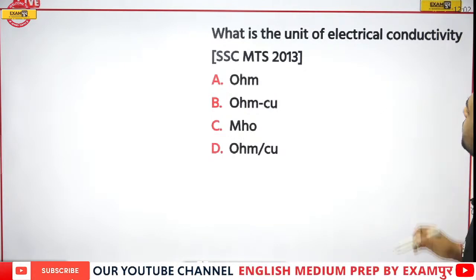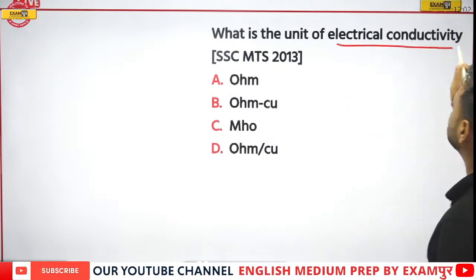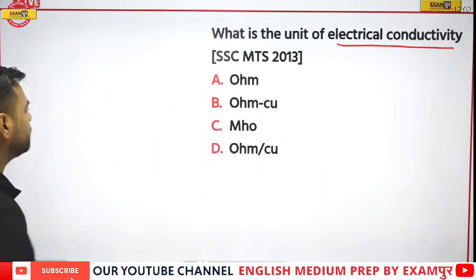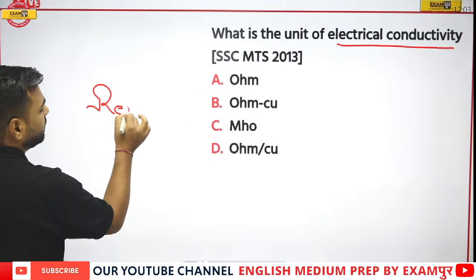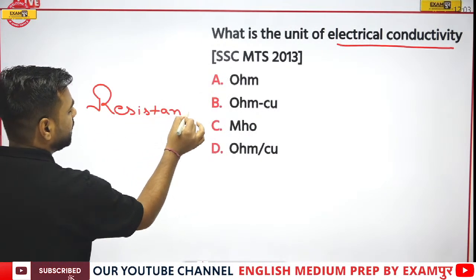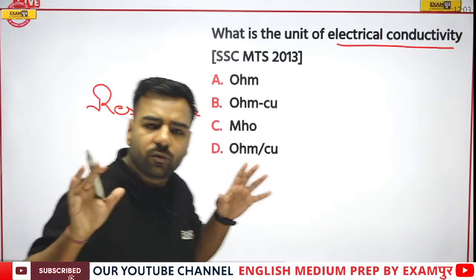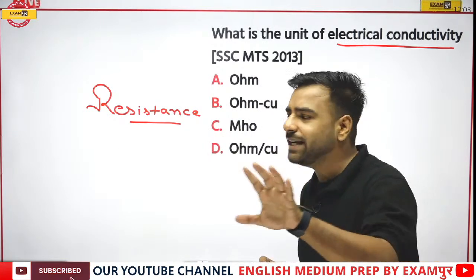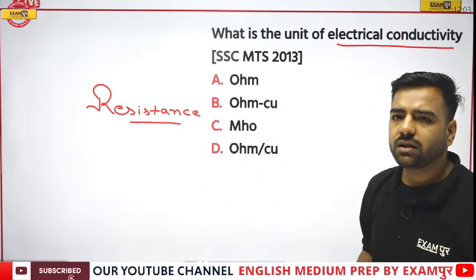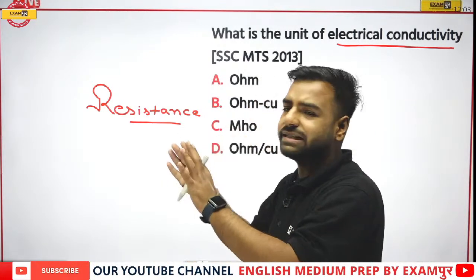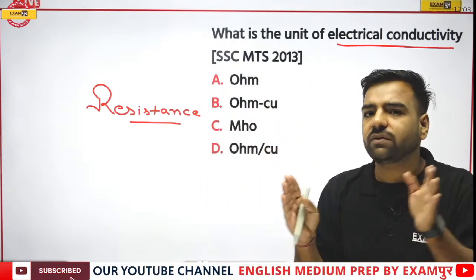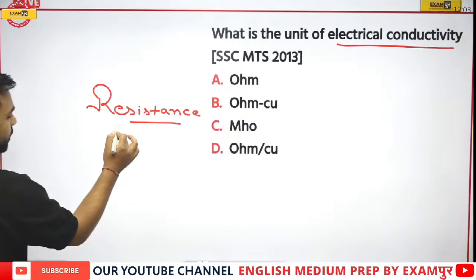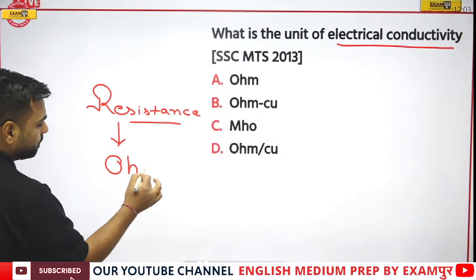Next, what is the unit of electrical conductivity? Now, before moving forward with this question, I have a question. What is this resistance or resistivity? If I talk about resistance, what is it? Whenever we are talking about the movement of electrons, there must be something which is trying to stop the movement of electrons. Now, with what intensity is it stopping that electron? That will give us the value, in terms of ohm. See, the unit of resistance is ohm.